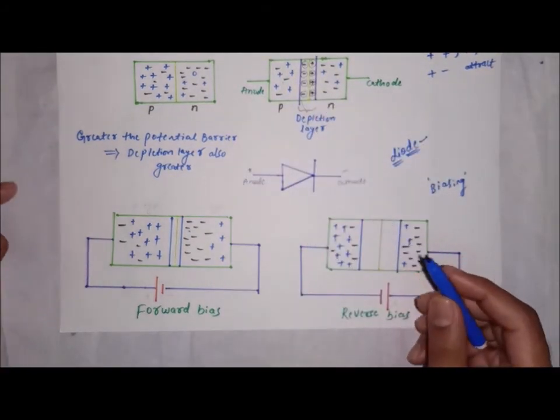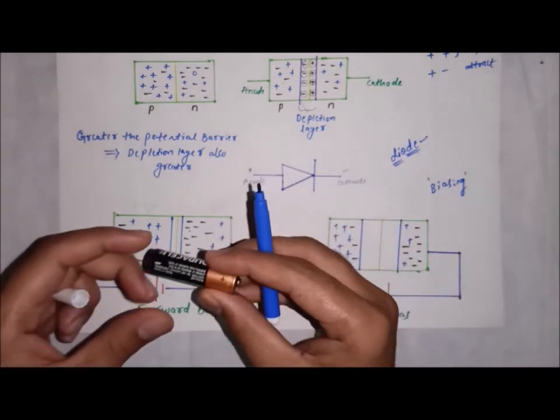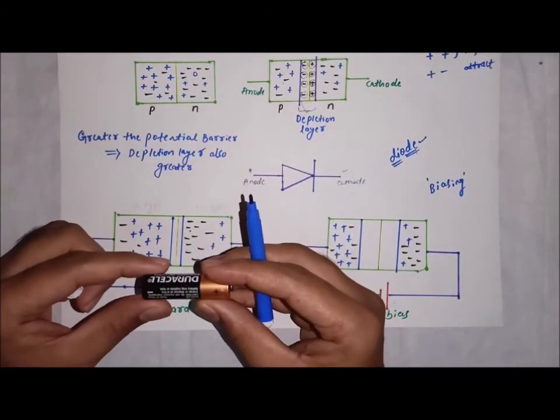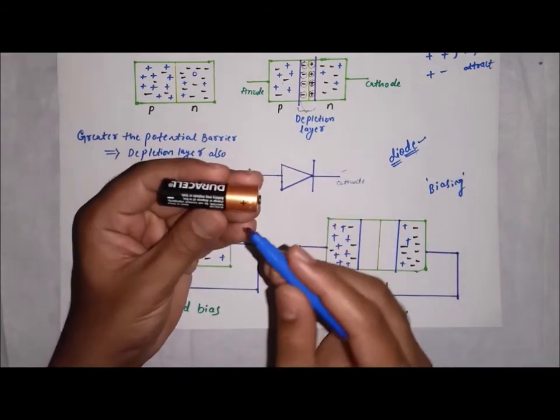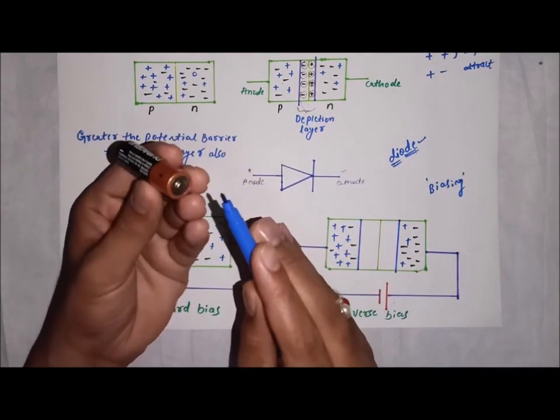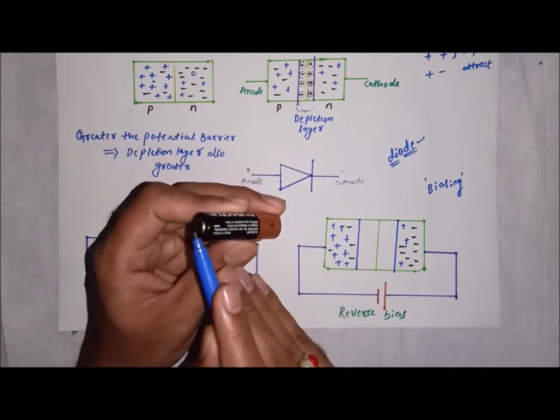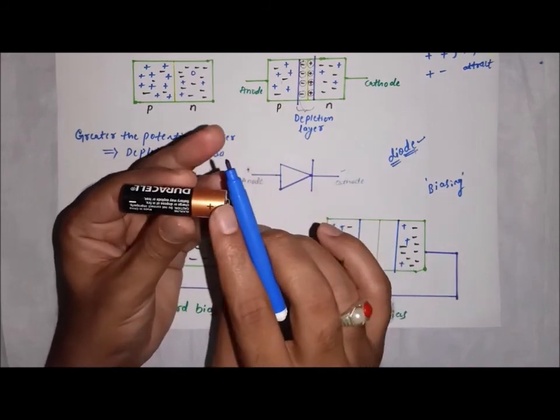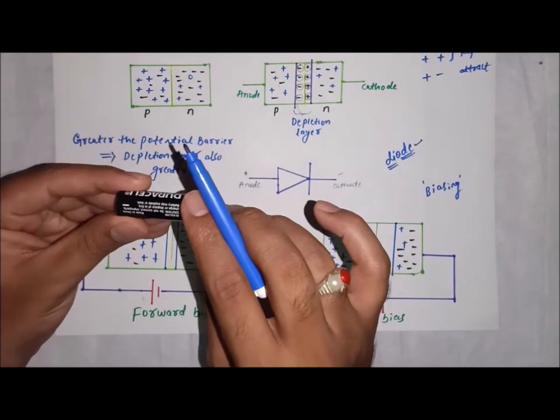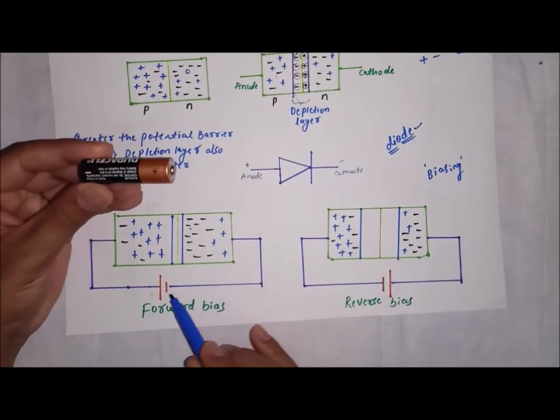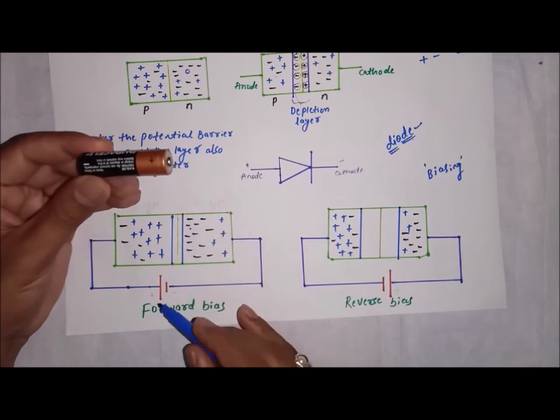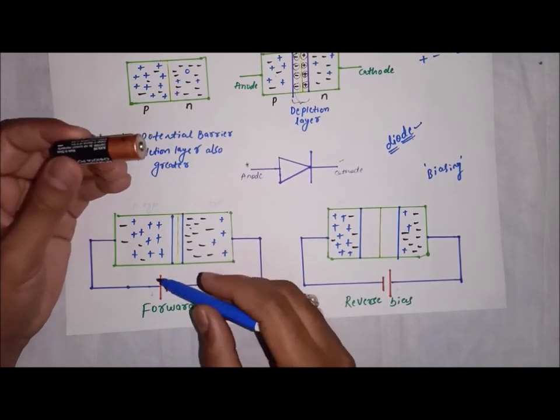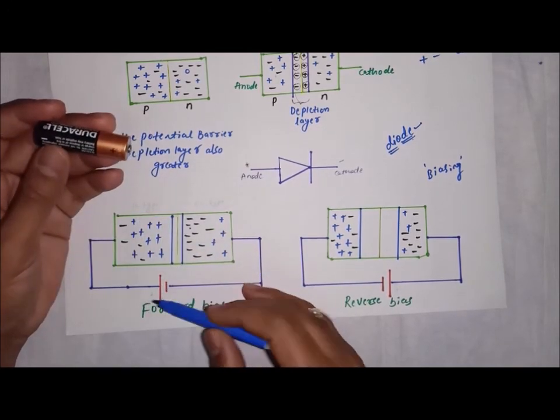So now I have a battery. This is a battery I have, you can see. On this battery, you can see the positive terminal side and this is the negative terminal side, and the symbol for this particular cell or battery is here. Positive is represented by the bigger line and negative by the smaller one.